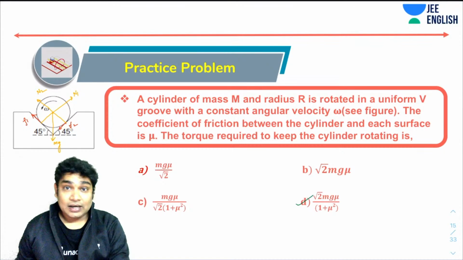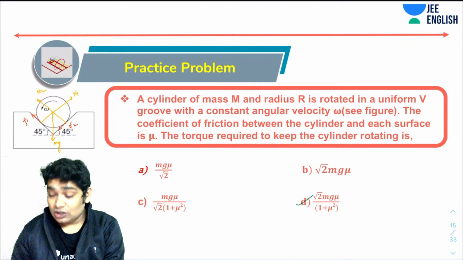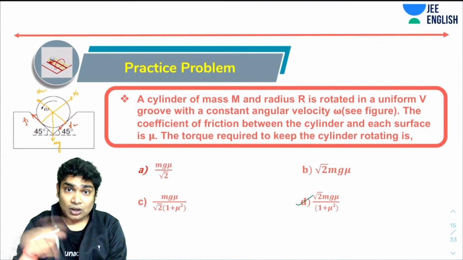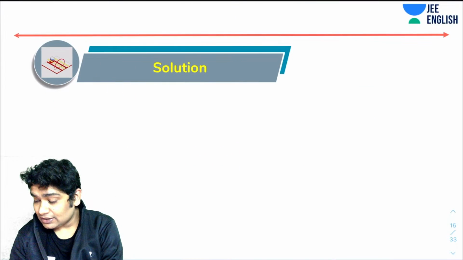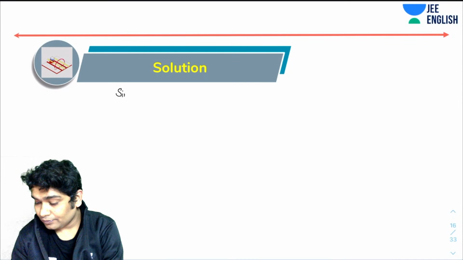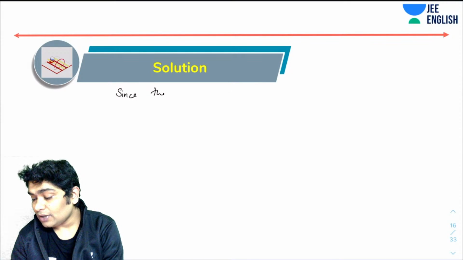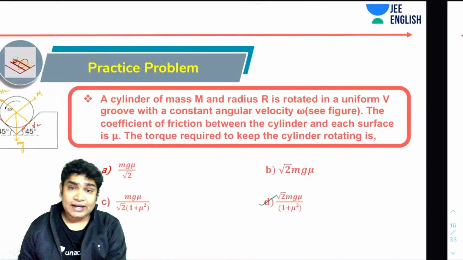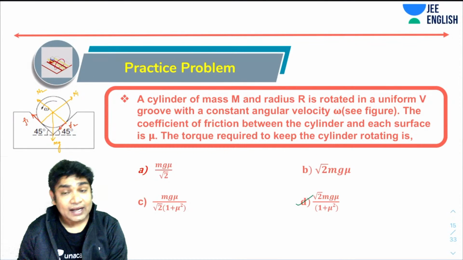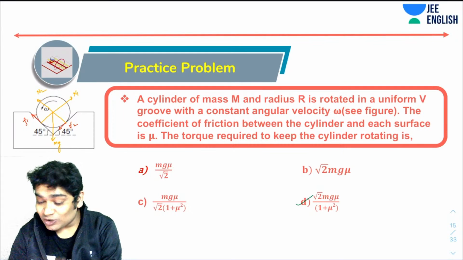All right, so let's try how we would have solved this. First of all, you will notice that this rotating cylinder is in translatory equilibrium, right? So since the cylinder is in translatory equilibrium, the net forces acting in the x and the y directions would be zero. What are the forces acting in the y direction?